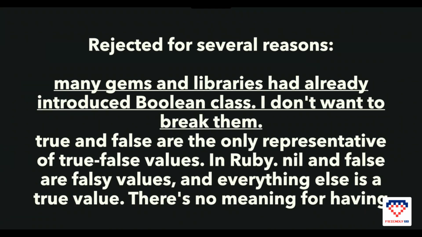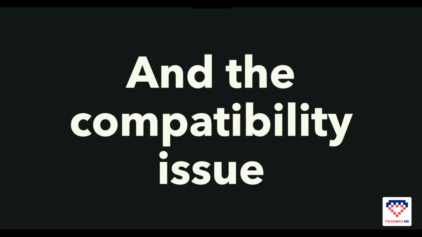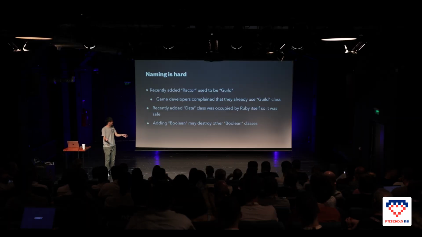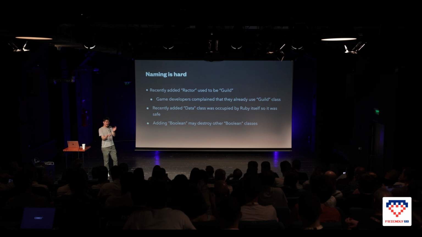Again, a Matz quote: many gems and libraries have already introduced a Boolean class, and I don't want to break them. So it's a kind of interesting part: a compatibility issue. You know that naming is hard. Naming is really hard.